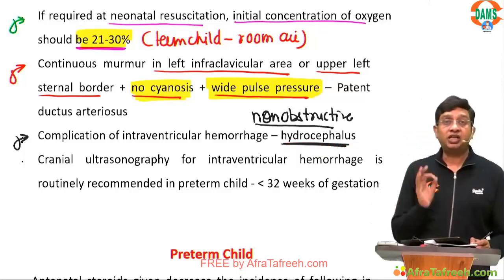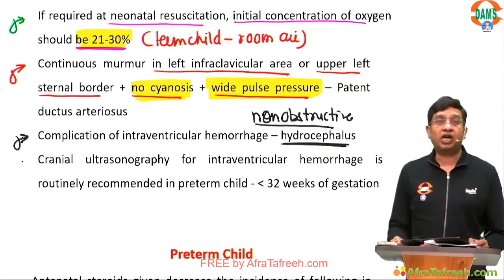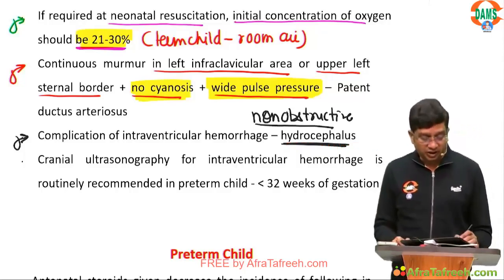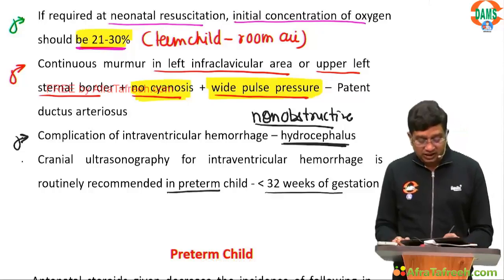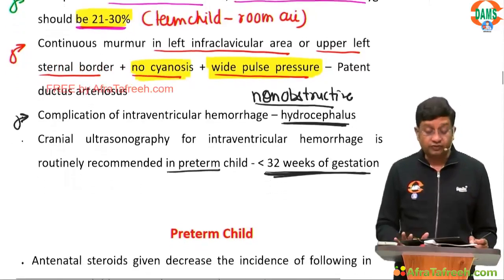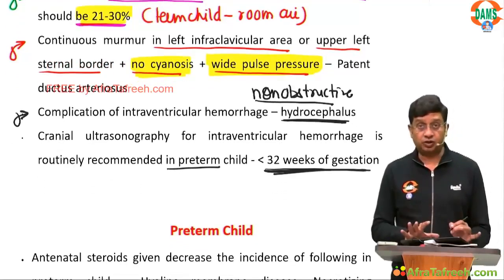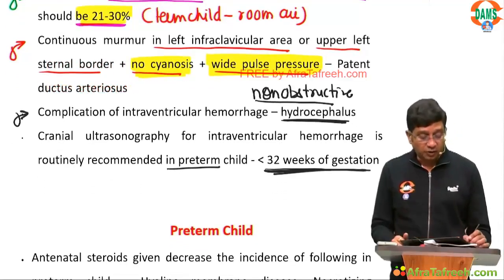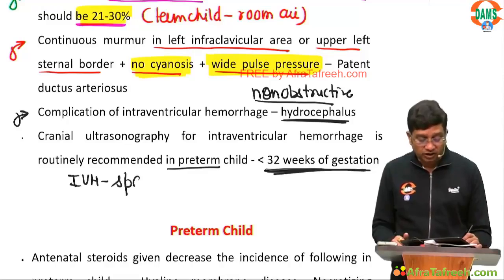Then, cranial ultrasonography for IVH is routinely recommended in the preterm child less than 32 weeks of gestation. That is important. Why? Because the most common cause of IVH is spontaneous hemorrhage.